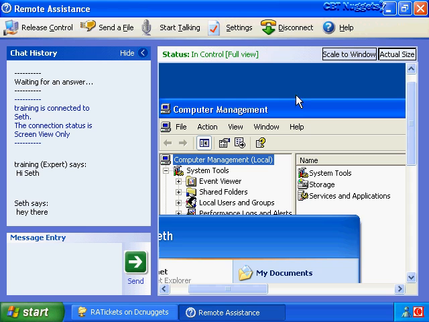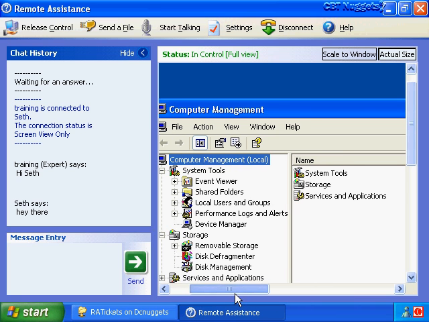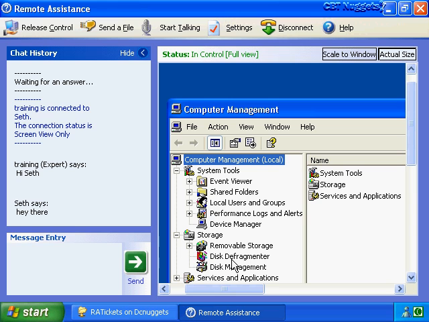And here's the cool thing, ladies and gentlemen. We're remotely connected to this computer, accessing the device manager and everything else here. So now we can try to resolve this problem without having to drive across town to get to that user's computer, or worse, fly across the country to try to resolve the problem for this novice user. So you come in here, maybe you update a driver, you resolve the problem, and now you are the king of the hill, and that novice user is going to be buying you lunch and sending you tickets to movies for the next year and a half.